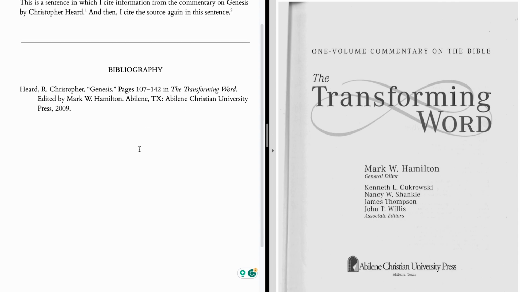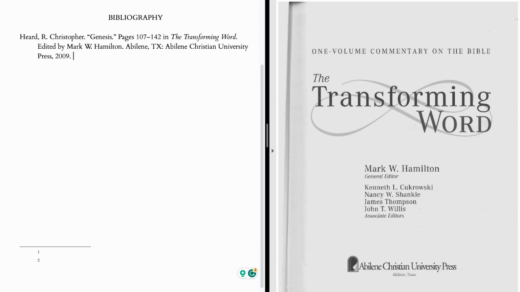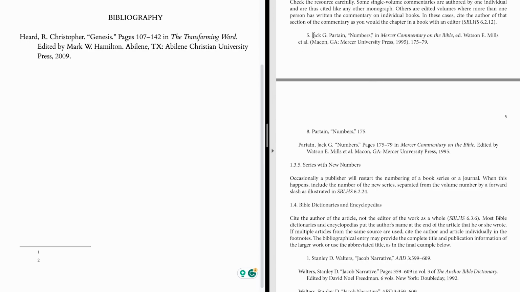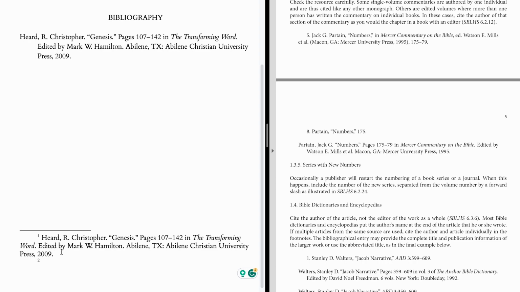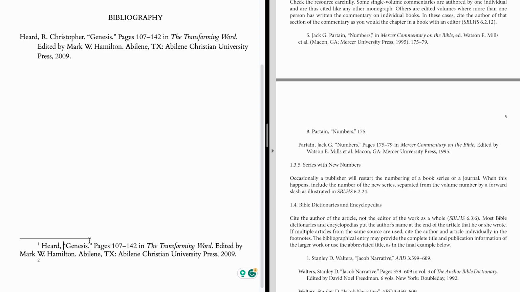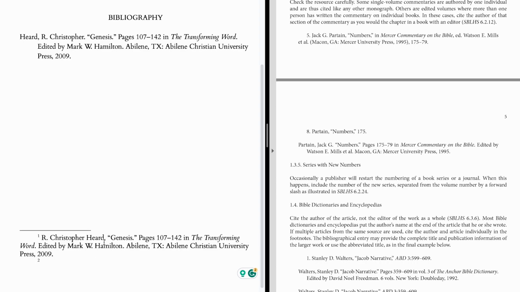The footnote is going to be very similar. We can look over here on our paradigm and see it's basically all the same information, just rearranged in the ways that we're used to rearranging things for footnotes. So let me copy and paste this entry here so we can get all the information there and then show you the changes that you would need to make. The first change, of course, is to put the author's first name first. R. Christopher Hurd, and then we use a comma to separate things instead of periods.